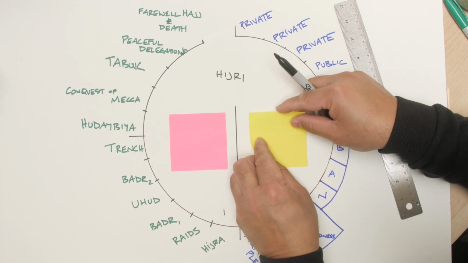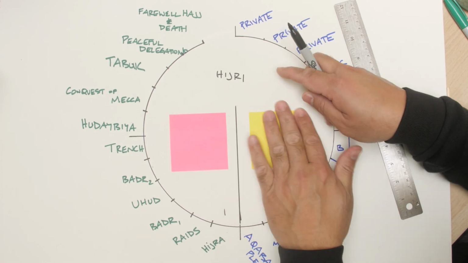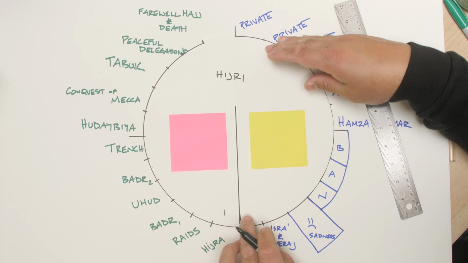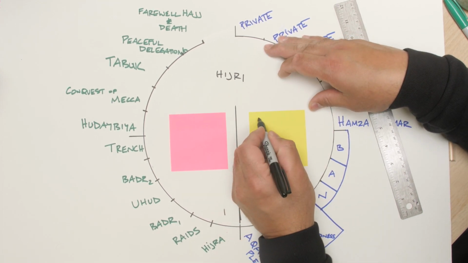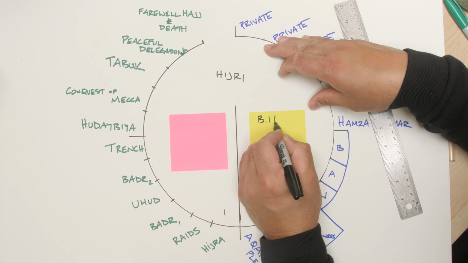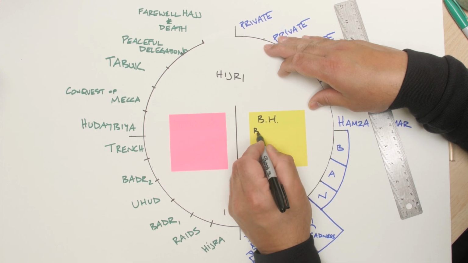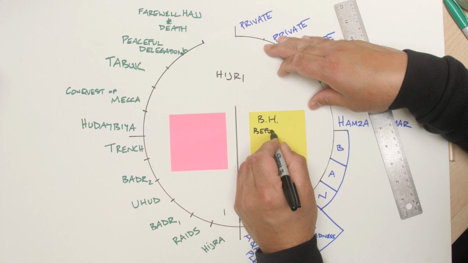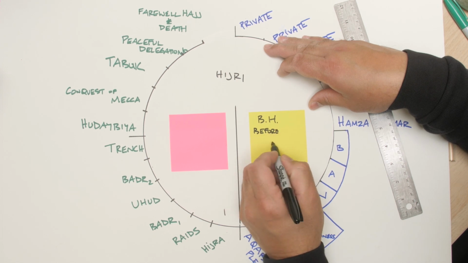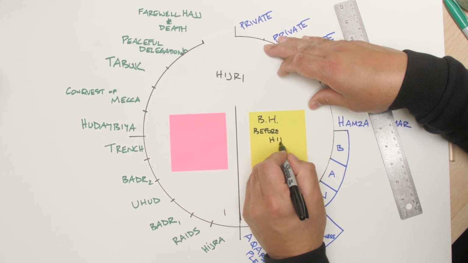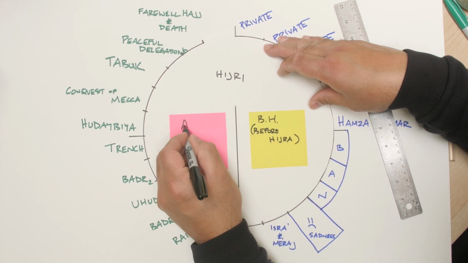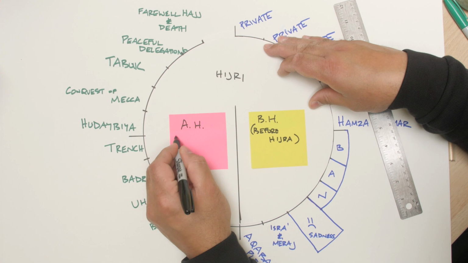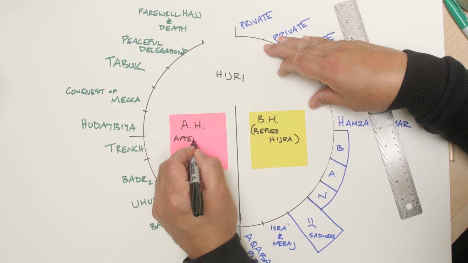We'll make this yellow here. This period of time before the Hijra is BH, which means before Hijra, right? And this period of time here is AH, which means after Hijra.